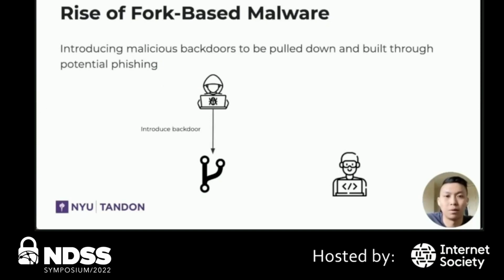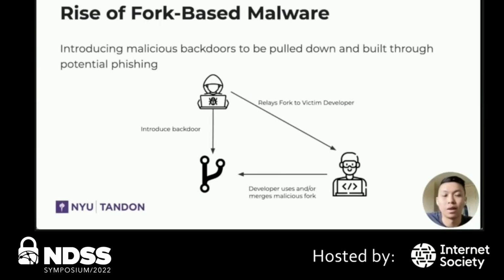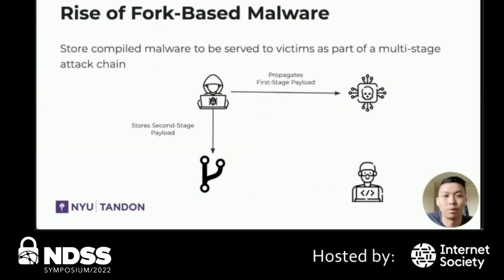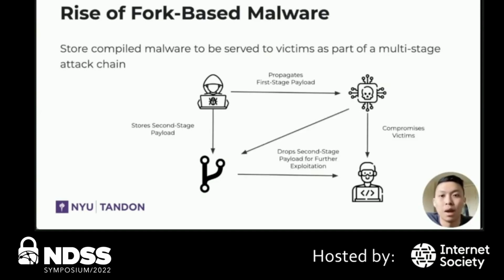Such fork-based malware can wreak havoc in many different ways. One way is simply introducing backdoors into a fork, getting the developer to notice it in some way, such as through phishing or social engineering, and then having them use or merge the injected malicious changes. Of course, as noted with the previous article, another popular way is using forks as a storage solution. An attacker can store stages of malware in forks, have an initial payload compromise the victim, and pull from forks for further exploitation. Of course, this might be also nice for antivirus evasion, as GitHub might be listed as a trusted and benign network source.